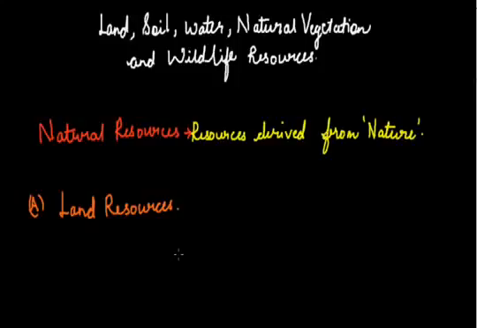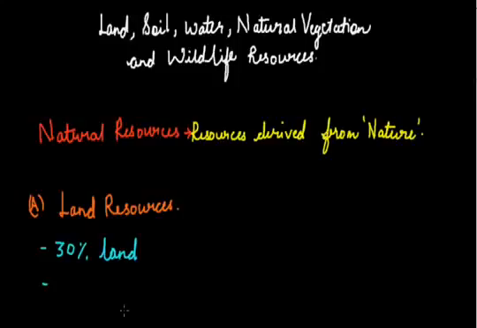Land is the surface or the ground where we stand, where all the vegetation grows, where all the wildlife stays. So land describes us as a very important source provided by nature. Now as we are all aware, on our earth more than 70% of the portion is covered with water, and only 30% of the area is land. From this 30% land area, 90% of the world's population occupies roughly 30%, and the rest 70% is sparsely inhabited by 10% of the population.